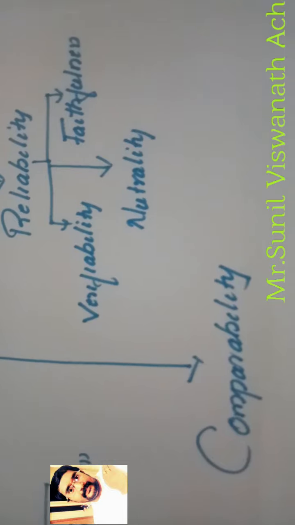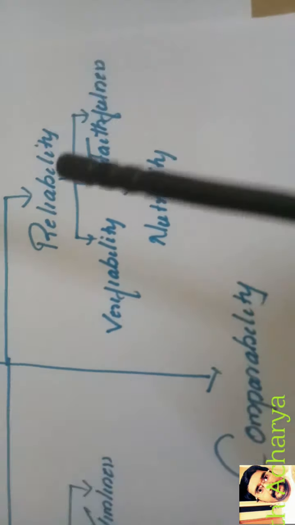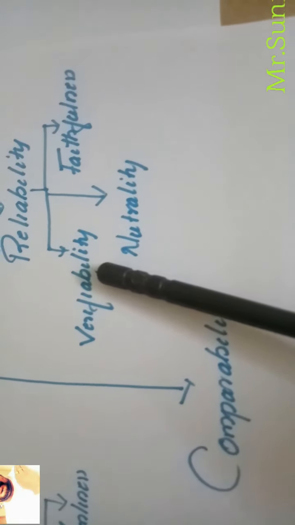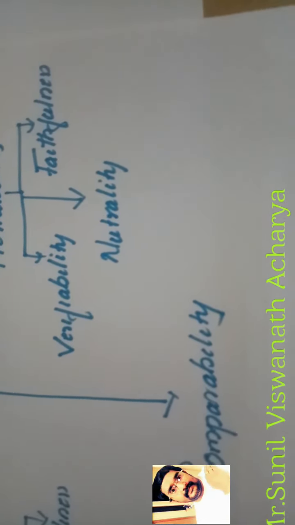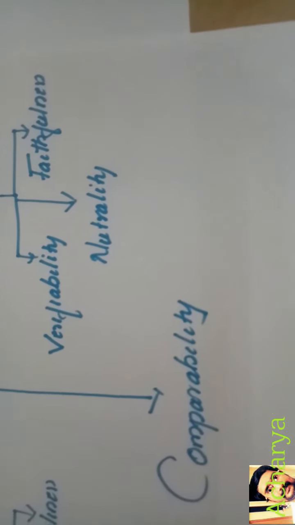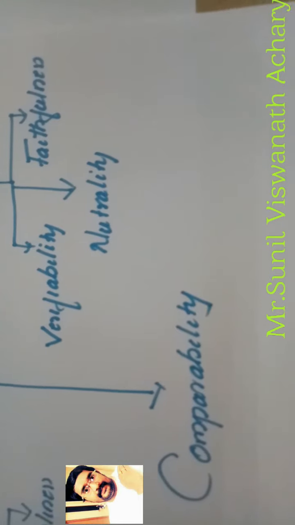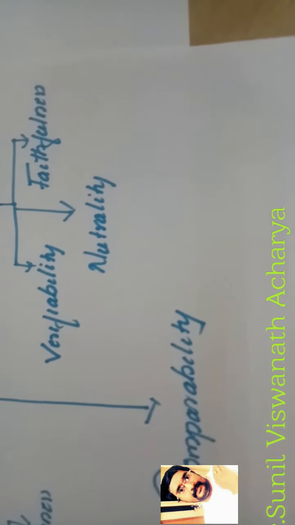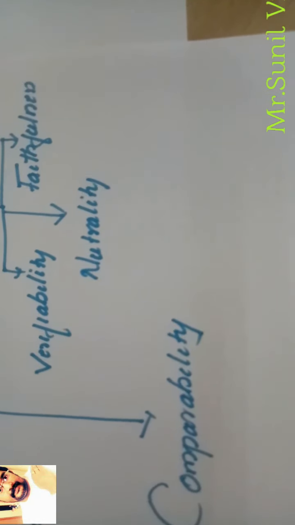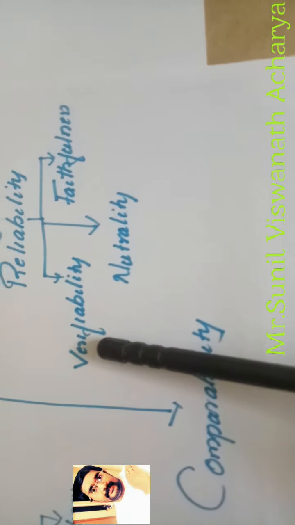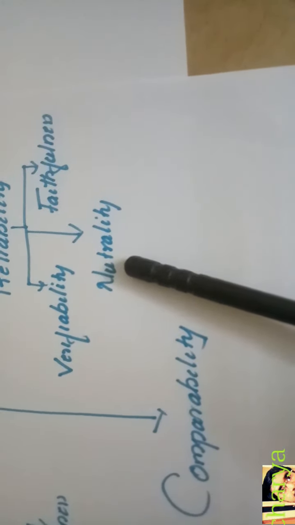Reliability means users must be able to depend on the information. Reliable accounting information is determined by the degree of correspondence between what the information conveys about the transactions or events and those that have occurred, measured or displayed. Here we can see verifiability, faithfulness, neutrality.